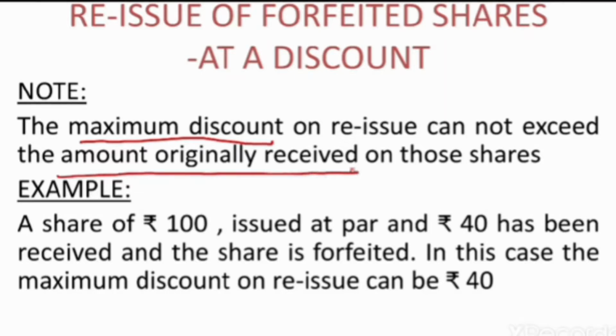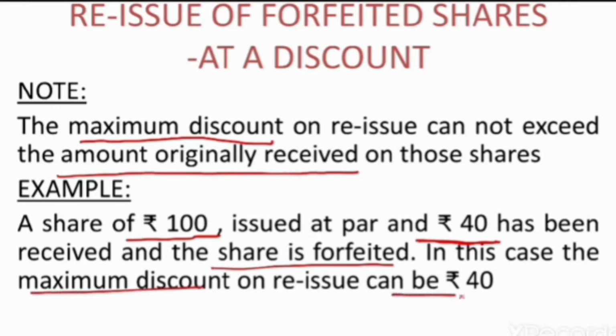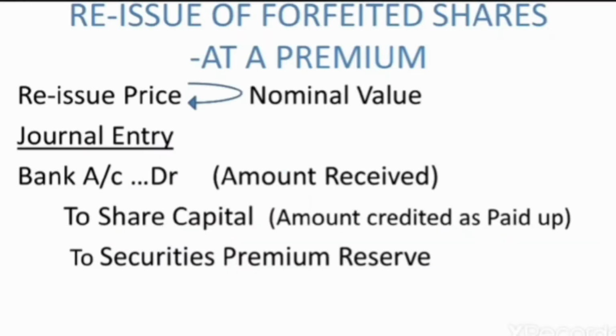Let us discuss one example. Let there be a share of rupees 100 and 40 rupees were originally received on the share. That is, for the non-payment of 60 rupees, these shares were forfeited. 40 rupees we received, 60 we did not receive, and the shares are cancelled. In this case, the maximum discount will be 40. That is, we cannot give a discount which is more than 40 rupees.